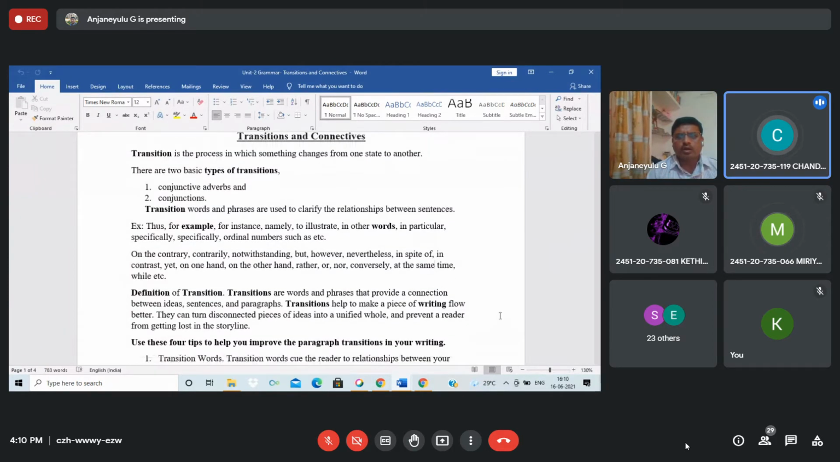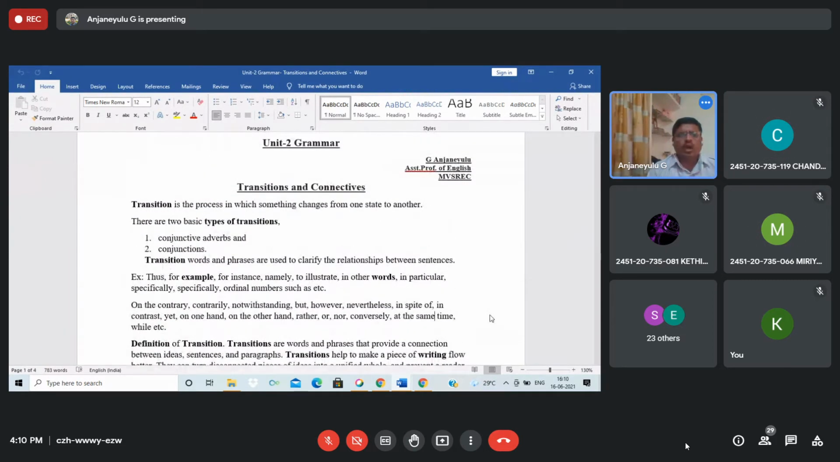Yes, sir. Fine, fine. Okay, students, now you come to see the topics which we have in second unit, and also these connectives and transitions are very important when you make a paragraph, when you make a statement, or when you make a report, or when you write an essay, or whatever the form of writing. So you need connectives and transitions.